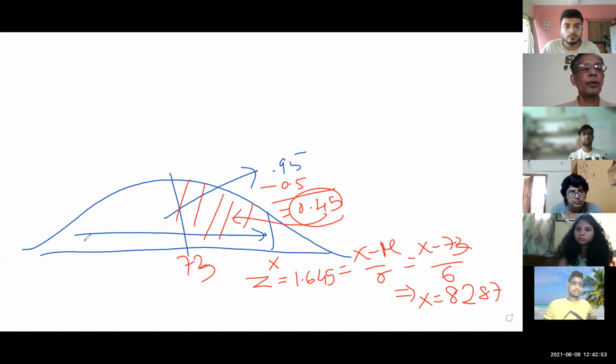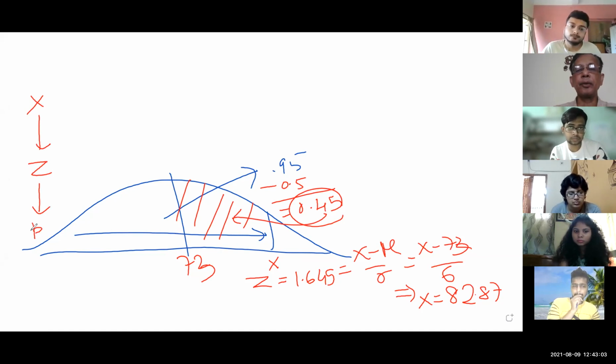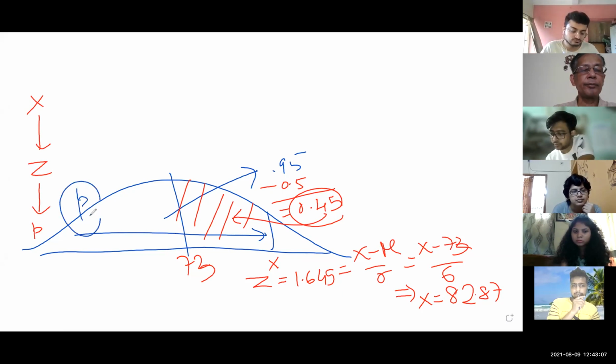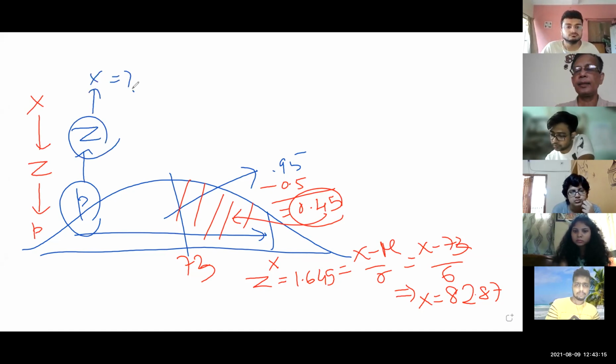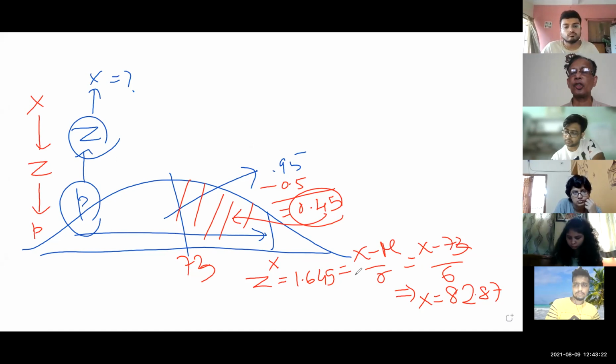In the earlier question, we had the X value. From the X value, you found the Z value. From the Z value, you referred to the normal table to find the P value. But here, you had the P value. From the P value, using the normal table, you found the Z value, and from the Z value, you found the X value. If you remember this, it will be easier for you to recall and solve it properly without any mistake in the exam. Is that clear?